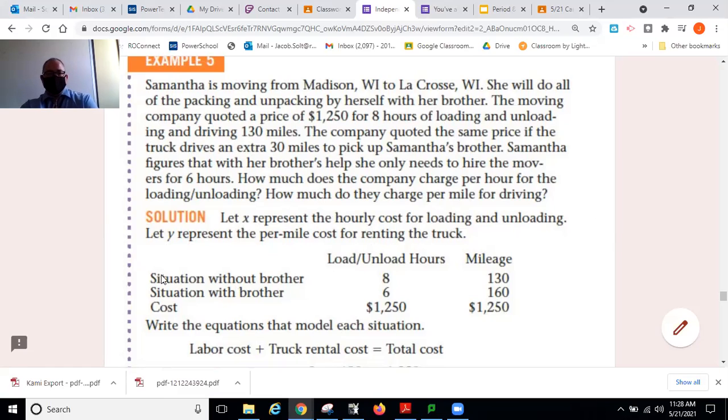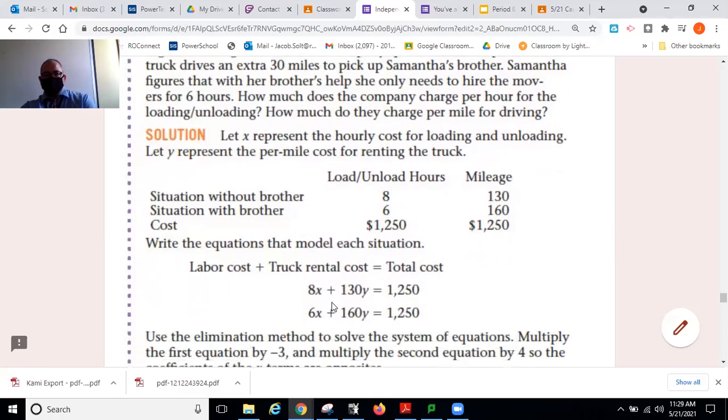So here's the situation. Without the brother: 8 hours of loading and unloading, mileage 130 miles. With the brother: 6 hours of loading and unloading, mileage 160 miles, an extra 30 miles of driving because I've got to pick up the brother. The cost of each situation, let's see. Oh, they both equal the same? Interesting. Okay, so we're going to write the equations that model each situation.